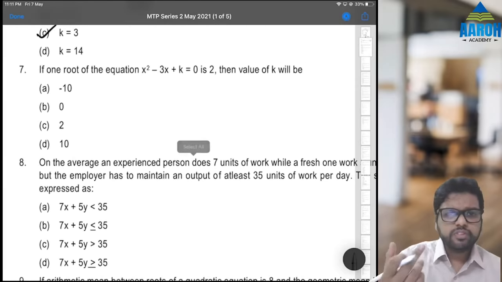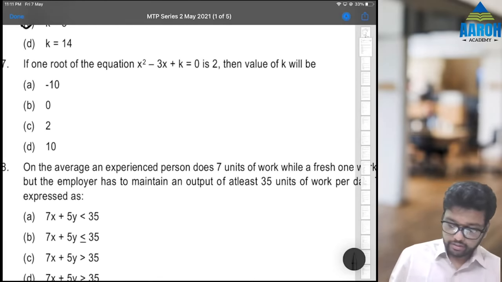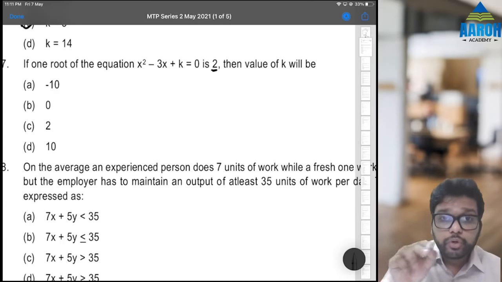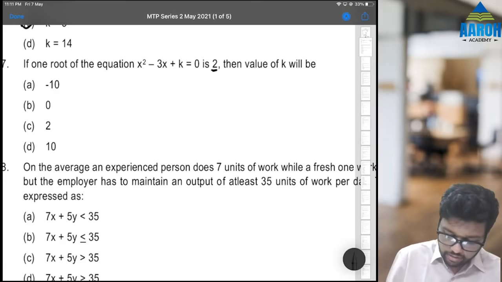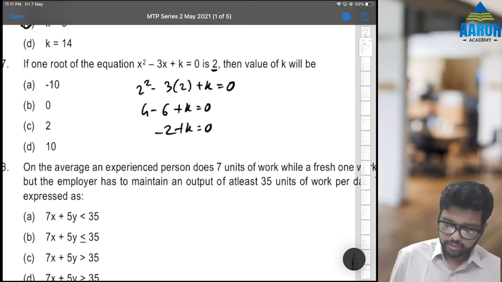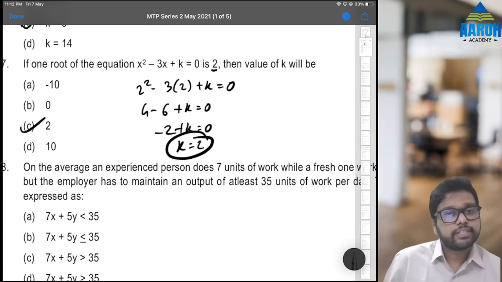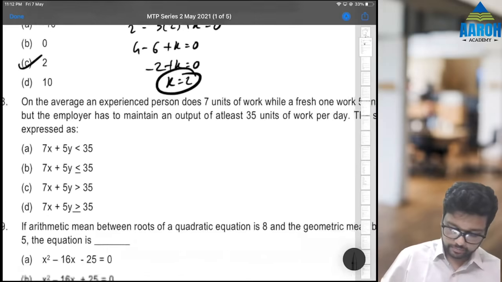Next. If one root of this equation is 2, then what is the value of K? Okay. See, we know that one root is 2. That means if we put 2, we are going to get the answer. So we just put 2 in that. 2 square minus 3 into 2 plus K is equal to 0. That is 4 minus 6 plus K is equal to 0. Minus 2 plus K is equal to 0. That means K is equal to 2. 2 will be the correct answer, option C. Or you can go by the product of roots also, that is also fine.